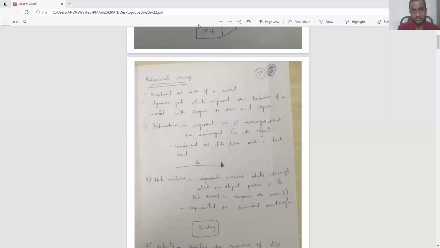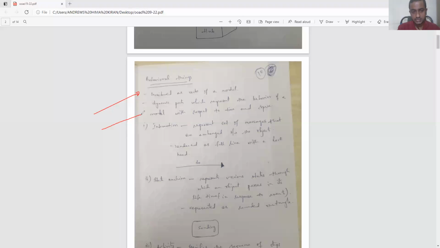Already I said about one type of relation, that is association. We have discussed association. Association is classified into two types: unidirected association and bidirected association.